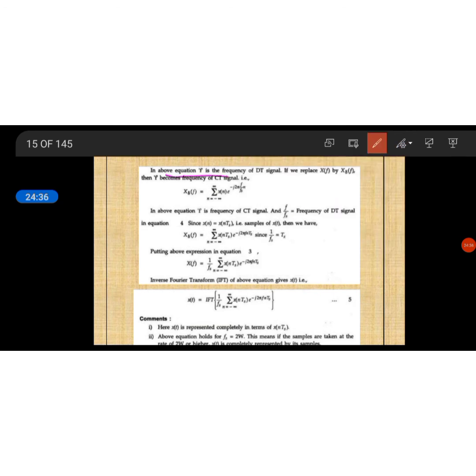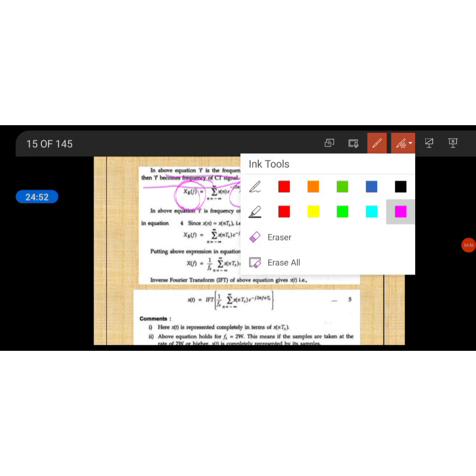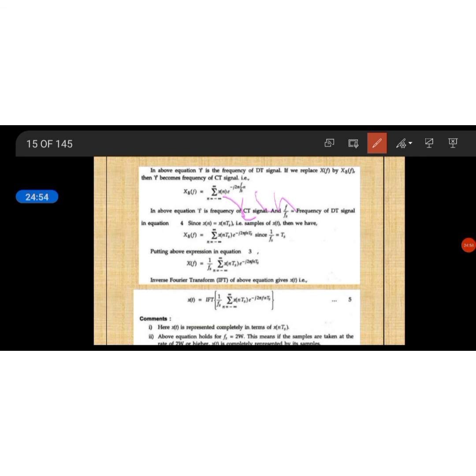So in the above, f is the frequency of the discrete time signal. If we replace X by Xδ(f), then f becomes a continuous time signal. So X(f) by Xδ(f) we are replacing. After that, f can be replaced as f by fs. So x(n) e power minus j2π f by fs into n.